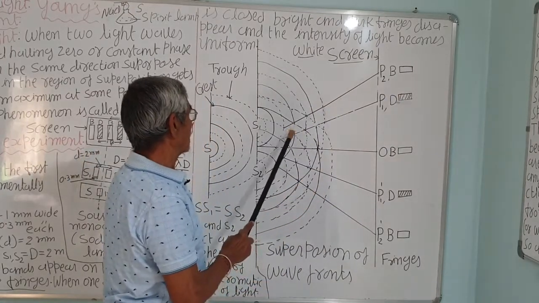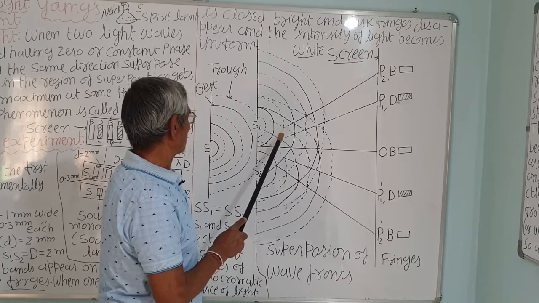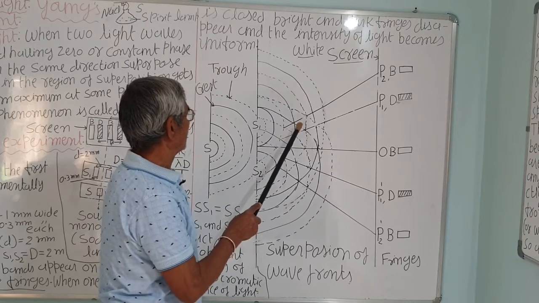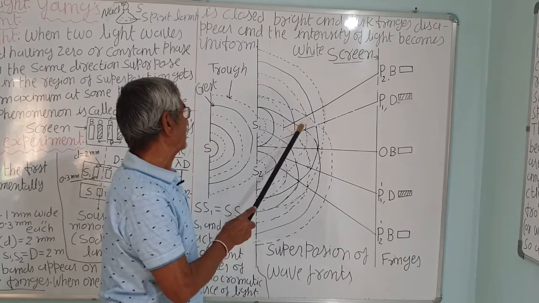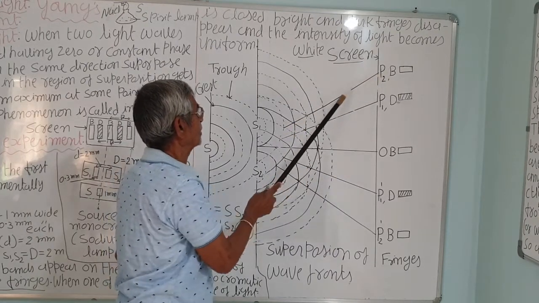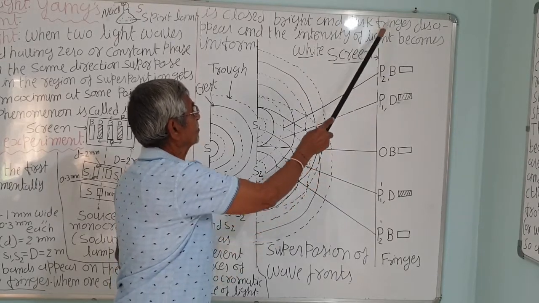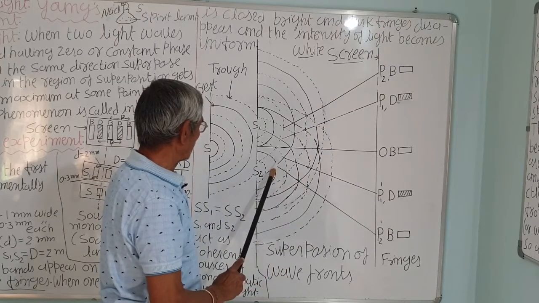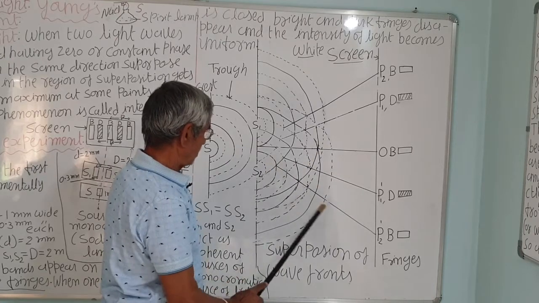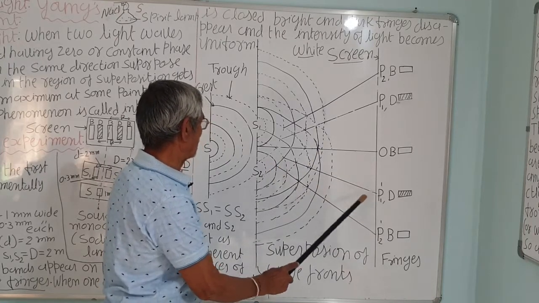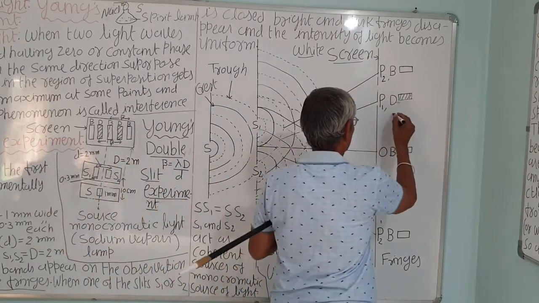Then along this line, trough superposes over trough, crest superposes crest, again trough over trough, crest over crest. So there will be constructive interference, the amplitude will be added, and the intensity will be maximum. Again along this line you can extend these waves, so you get the bright fringe. Again dark, bright, like this. Similarly downward also, wherever there is constructive interference there will be a bright fringe, and where it is destructive, that is, trough and crest, there will be a dark fringe.